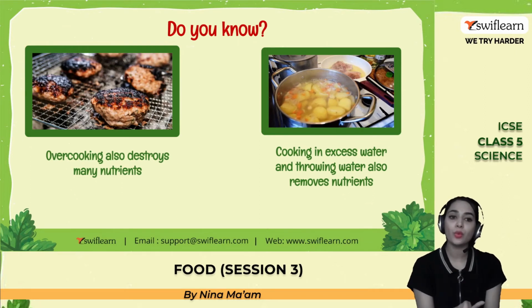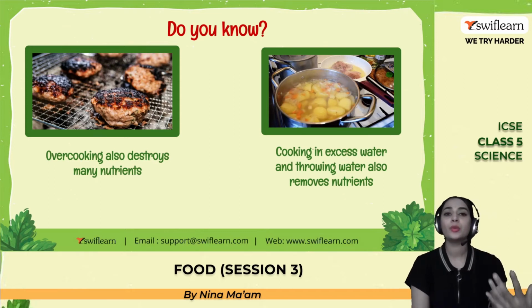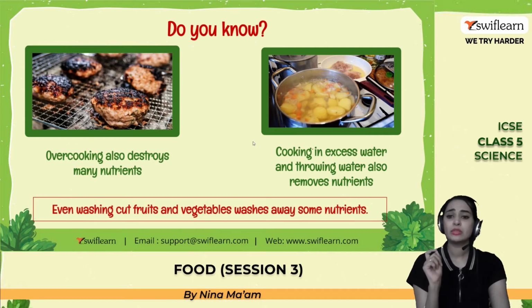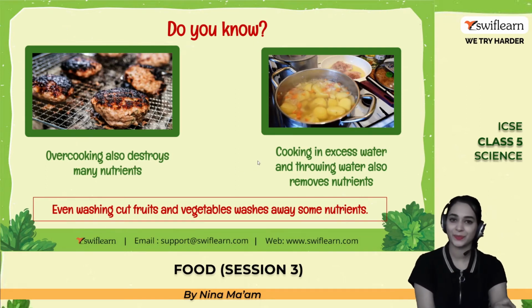But not only that, overcooking also destroys many nutrients from the food. Cooking in excess water and throwing the water away also removes nutrients. So we have to be aware of it, like what is the exact time we need to cook the product and how much water we want to use to cook it. Even washing cut fruits and vegetables washes away some nutrients.